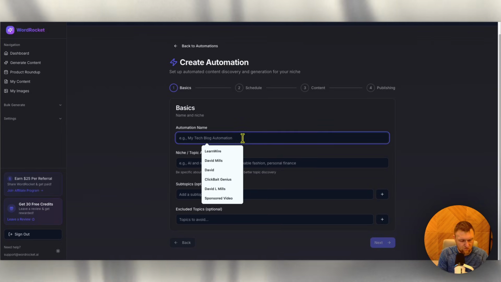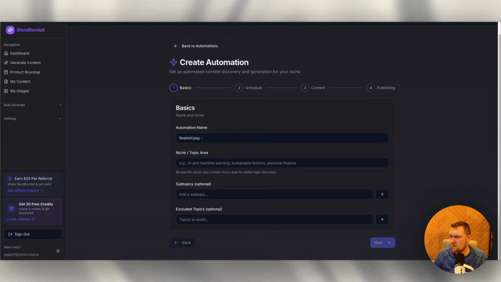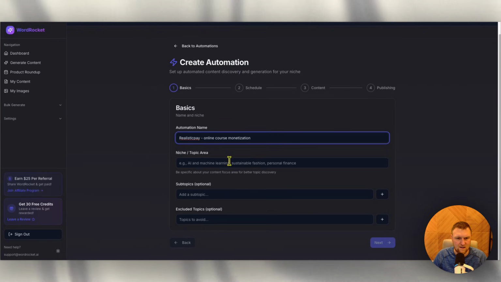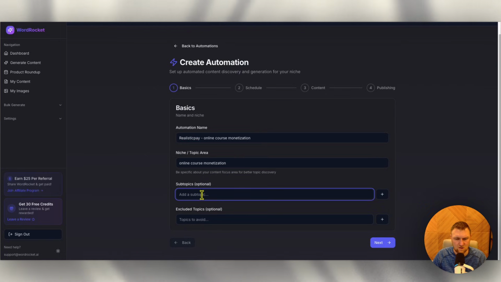This will be realistic pay. And then the keyword that I'm going to go after on this automation is going to be online course monetization. So I'm going to go ahead and just stick that in right there. The niche topic is going to be that. Subtopics are optional. I'm going to just leave that. Okay, so online course monetization, and then we can exclude topics as well.